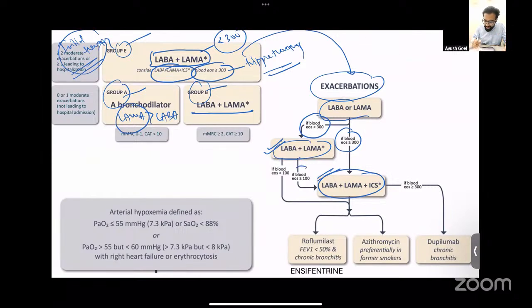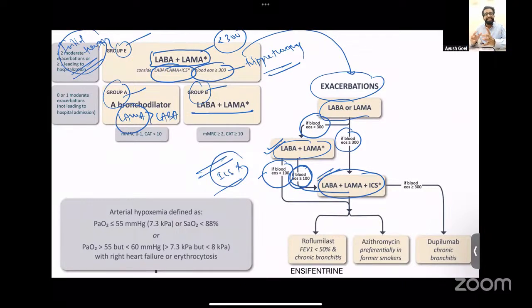If the AEC is more than 100, then you can try a triple combination therapy with ICS. But if the AEC is less than 100, then ICS should not be given. So this is what is important. If the AEC is less than 100, then ICS should not be given at all. If the AEC is more than 300, then ICS should be added upfront. Between 100 to 300 depends on the patient.